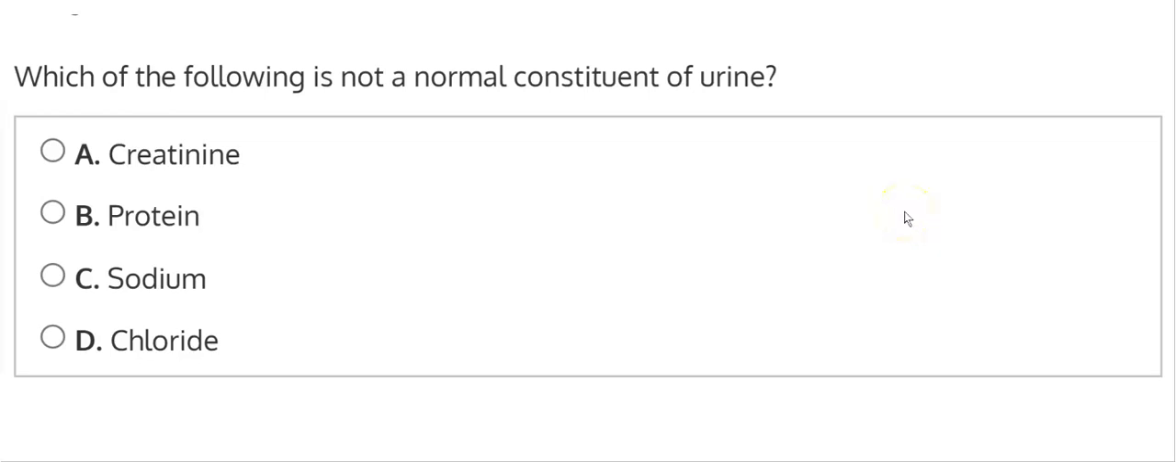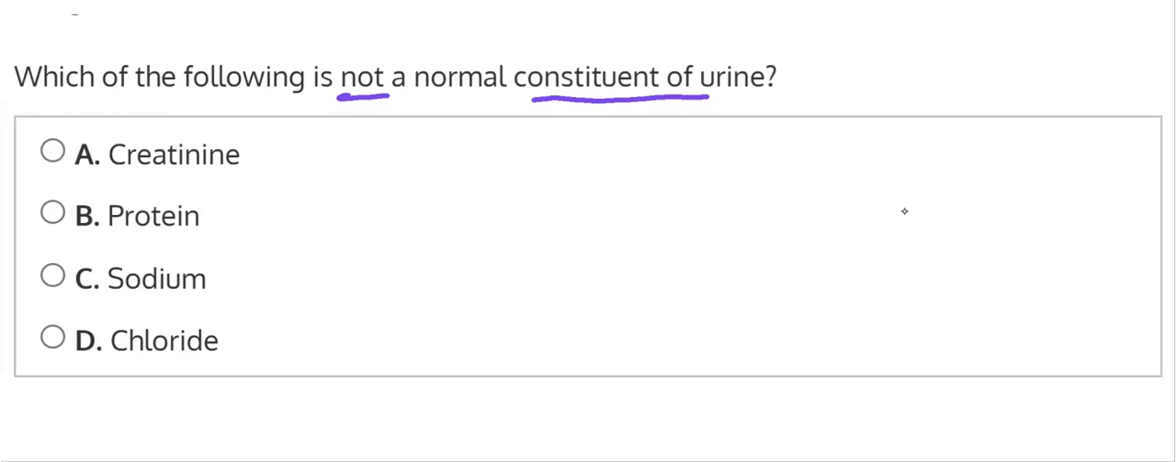Which of the following is not a normal constituent of urine? So the constituent would be kind of like the ingredients of the urine. So which of these is not found in the urine? Another way of thinking about it: if someone gives a urine sample in a cup, what would you not normally find? So let's just take a look over here at options C and D.